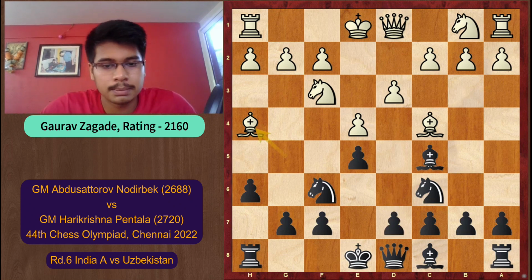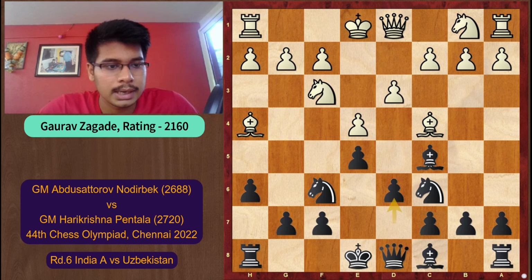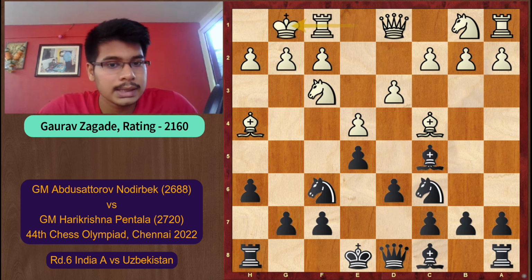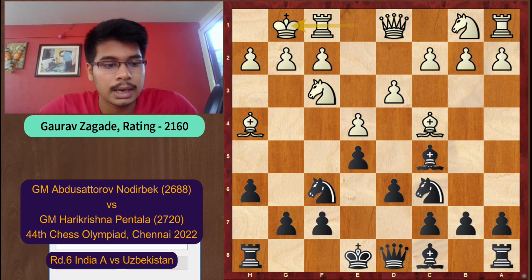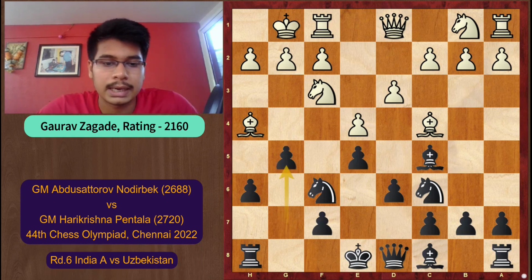Now there are some lines where black puts back his bishop on e7, but this move is played mostly when we have already castled short. So here there is no need, we can play d6 directly, and after white castles we will take advantage that black has not castled and can play the move g5 directly. Now this was the main idea of Harikrishna, but he played a different idea, the better version of it.